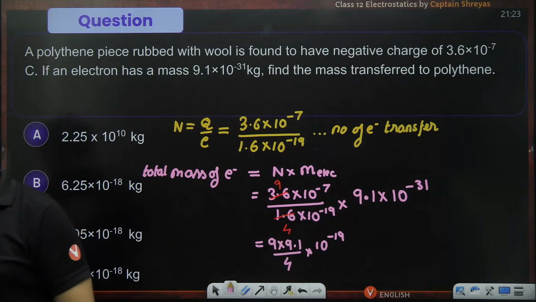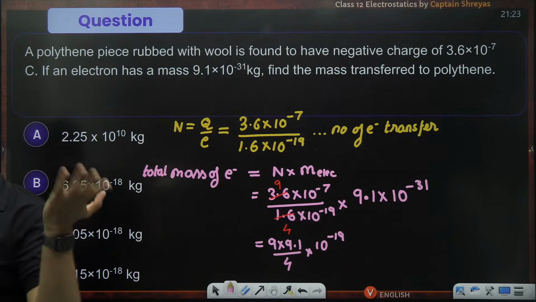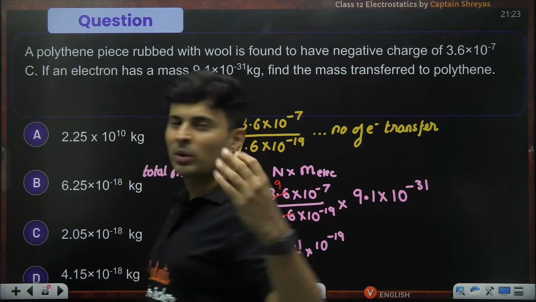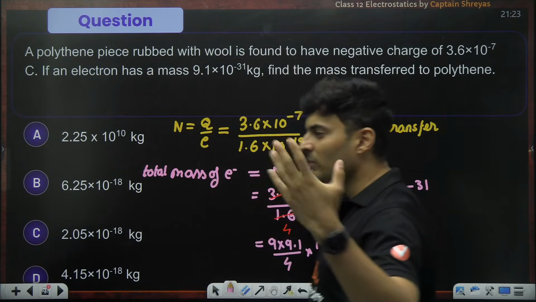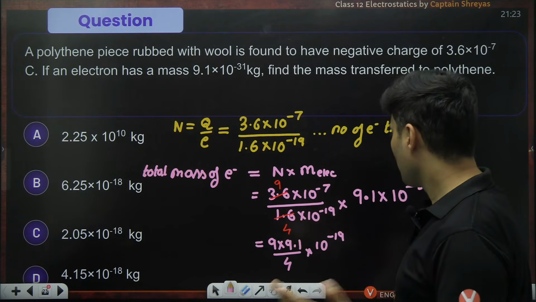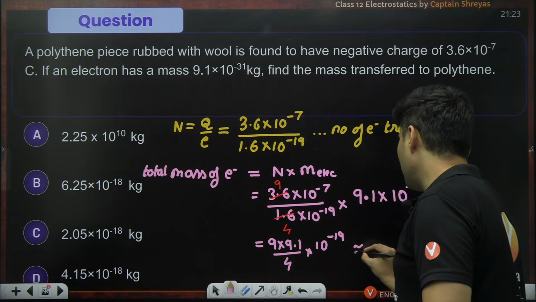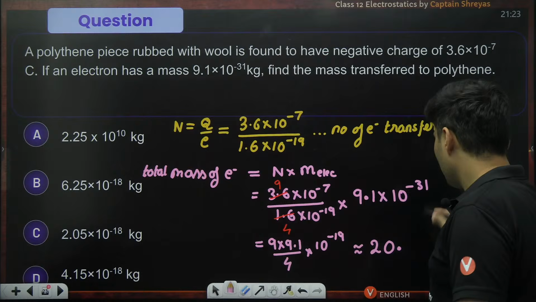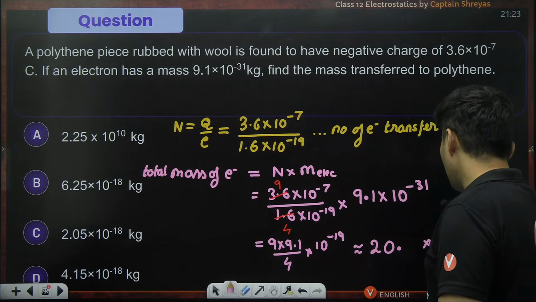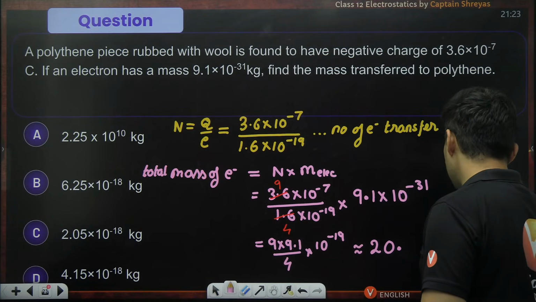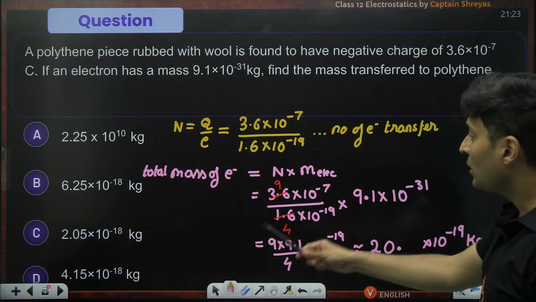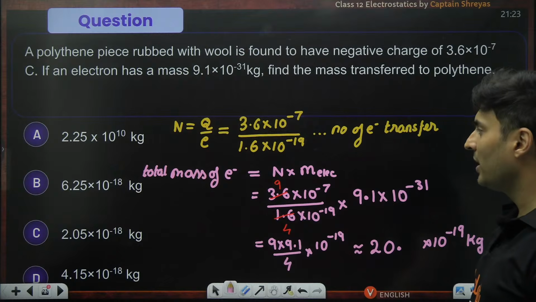And 9.1 into 9 is almost like 81 only. And you just have to divide it by 4. So 80 by 4 is 20. So 81 by 4 will be 20 point something. So approximately, it will be 20 point something into 10 to the power minus 19 kg. But I can see over here, 2 point something.